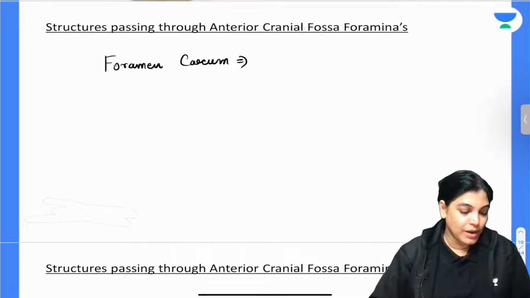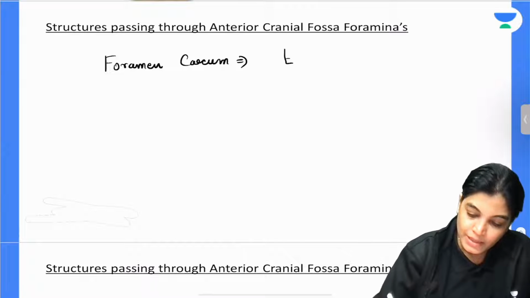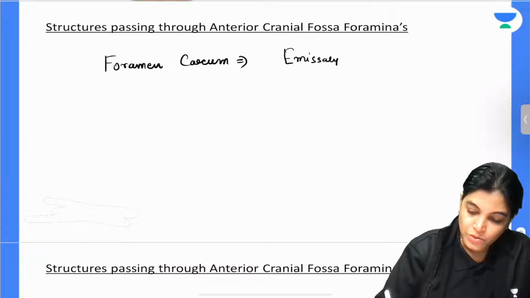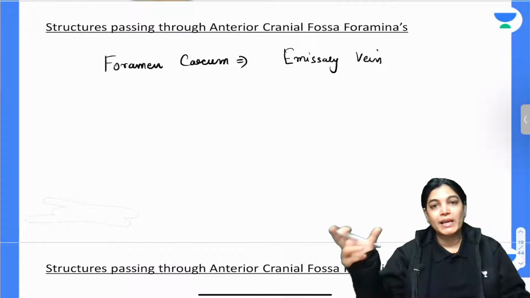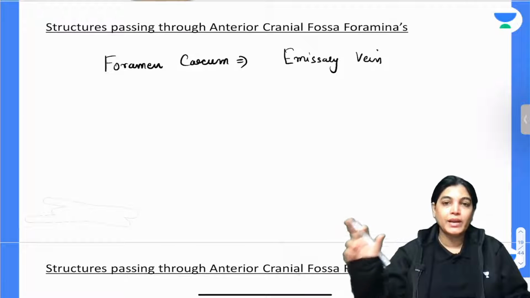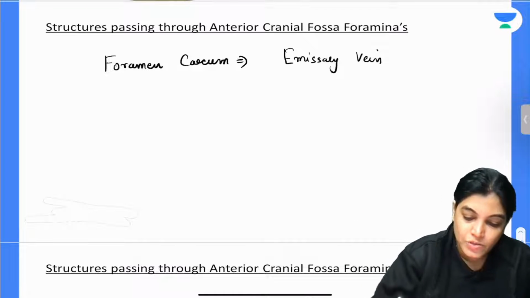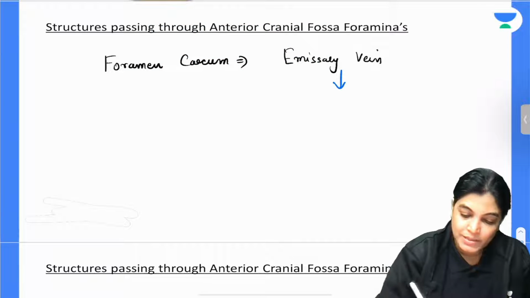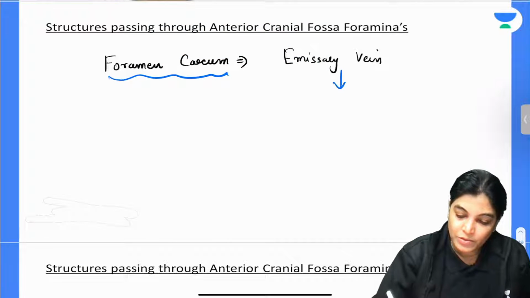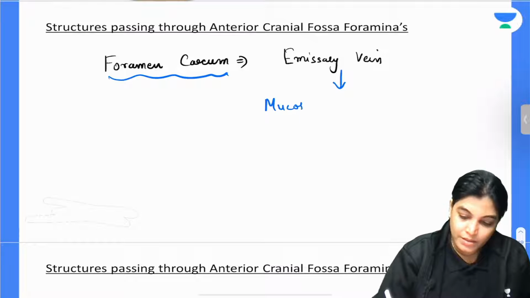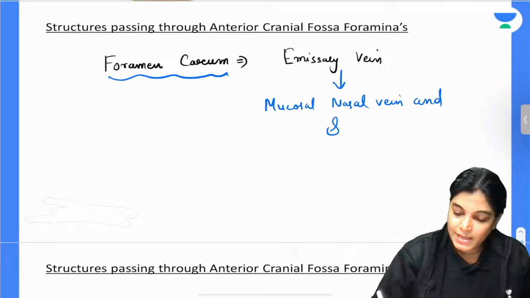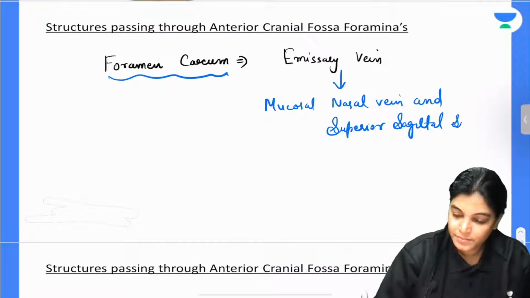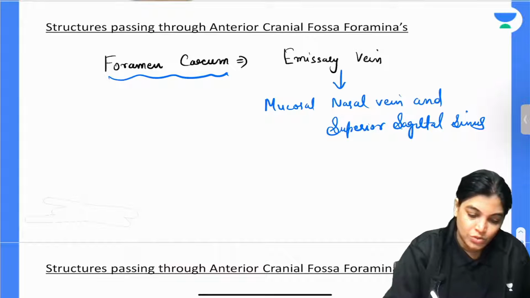One of the important emissary veins passes through the foramen cecum, and this emissary vein is very important because it forms a connecting link between the nasal mucosal vein and the superior sagittal sinus. So the emissary vein traversing the foramen cecum forms a connecting link between the nasal mucosal vein and the superior sagittal sinus. Now, this was the first foramen.